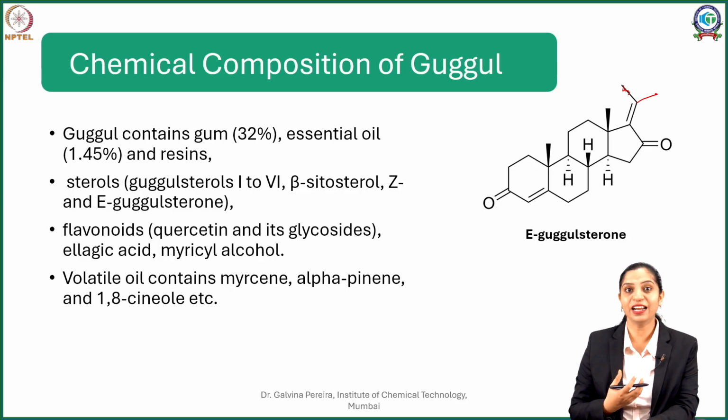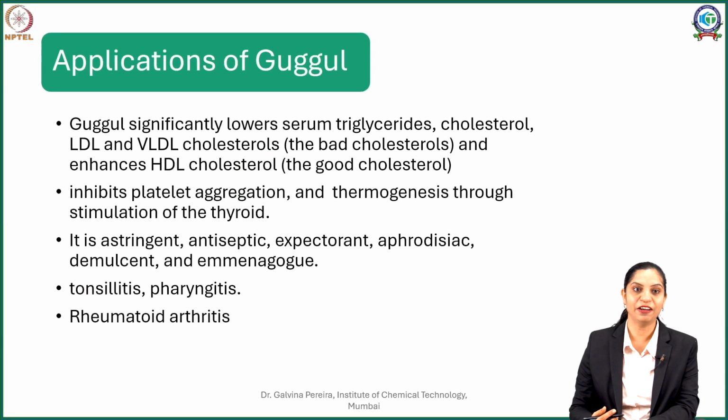So Gugul resin is even used in incense because of this fragrant or volatile oil composition, and this is contributed by myrcene, alpha pinene, 1,8-cineole and numerous other monoterpenes and sesquiterpene derivatives. Now because of its gugulsterone composition, Gugul has numerous therapeutic attributes. It has been used traditionally in the Ayurvedic system of medicine as well as having numerous current day applications.